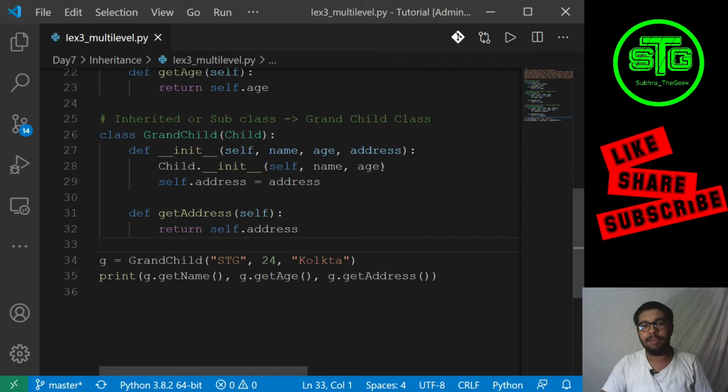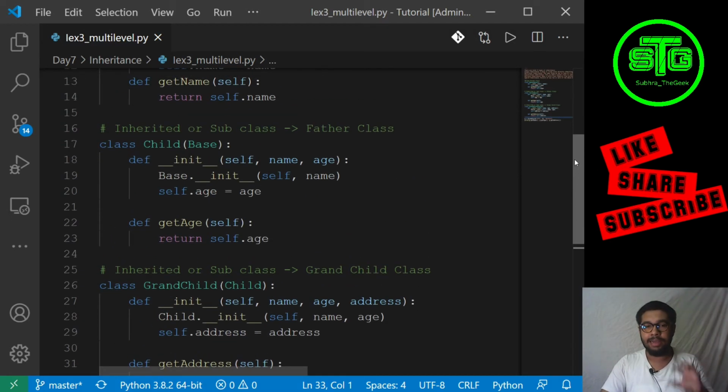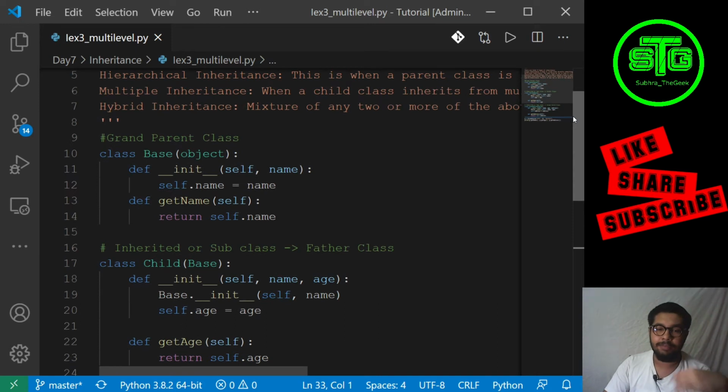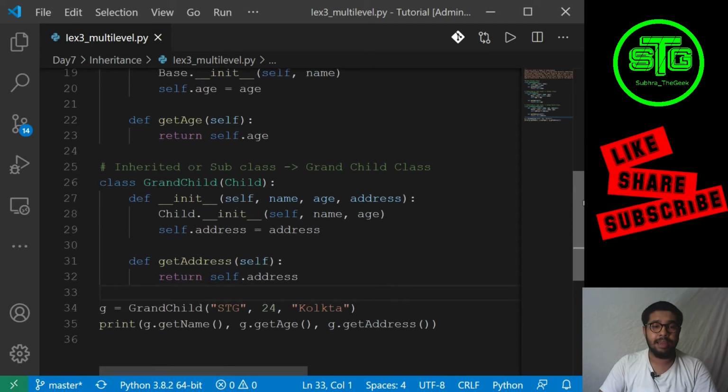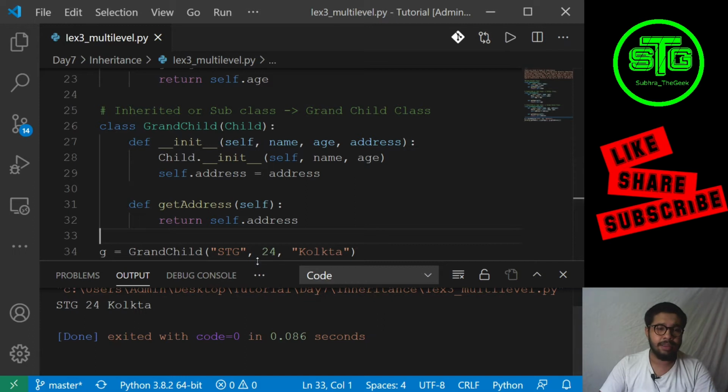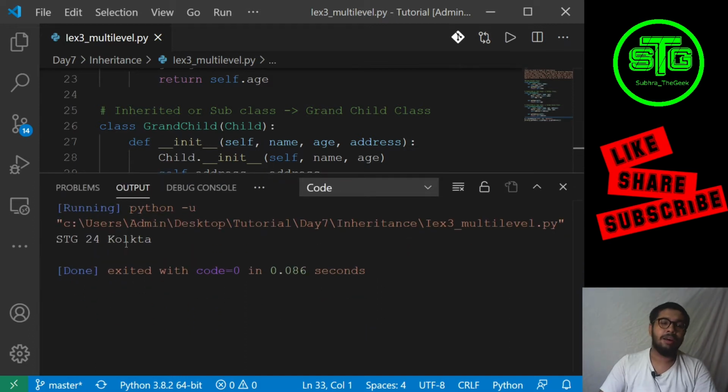Then it is passing name and age. Age is a data member of the parent class which it assigns, and it passes the value of name to the grandparent. The grandparent assigns the value of name to its data member. That's as simple as it gets. So this is a very basic example of multi-level inheritance. When I run this, it will print STG20 for Kolkata. So that's the thing, you learned multi-level inheritance.